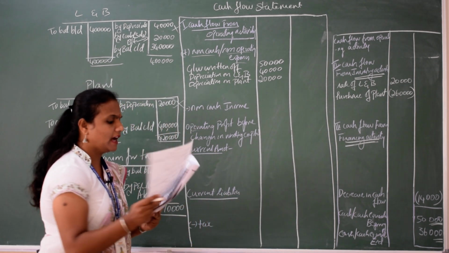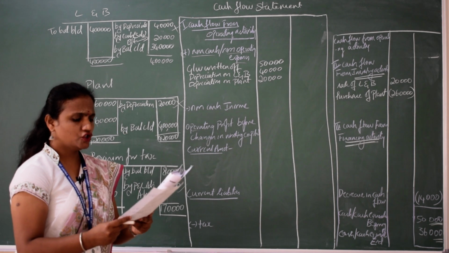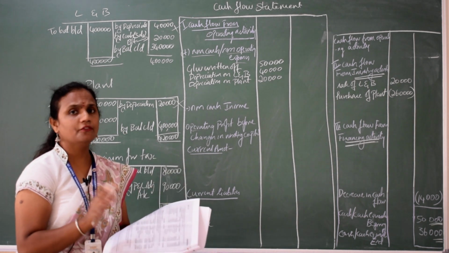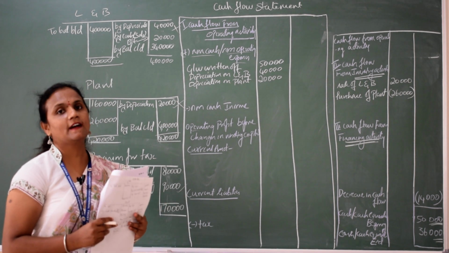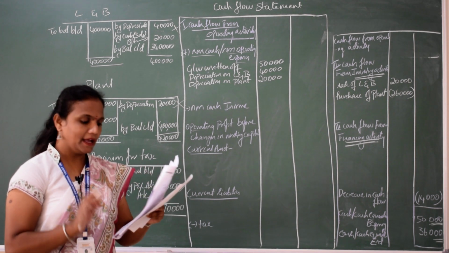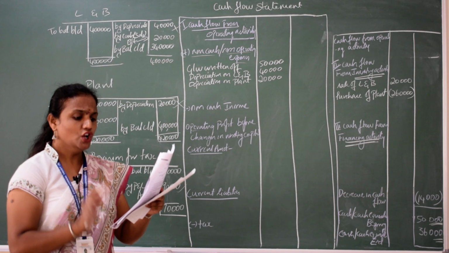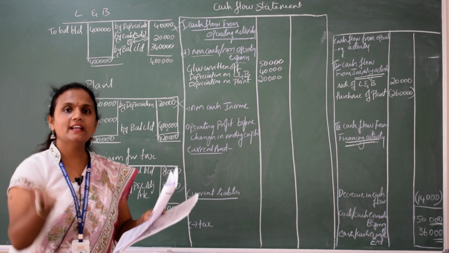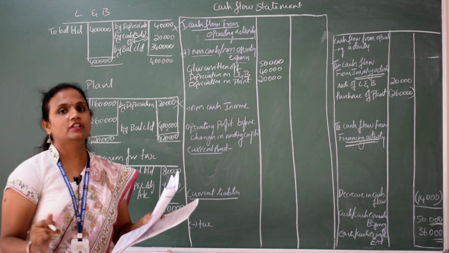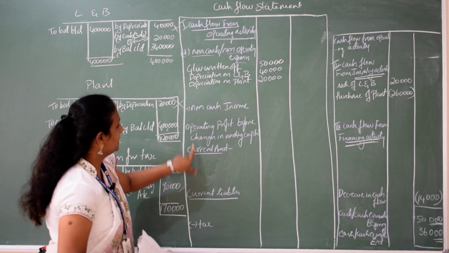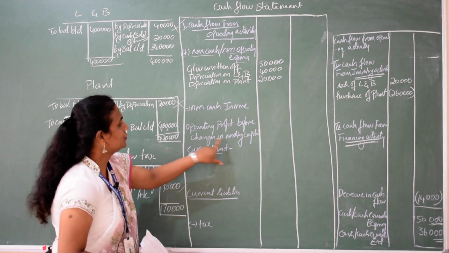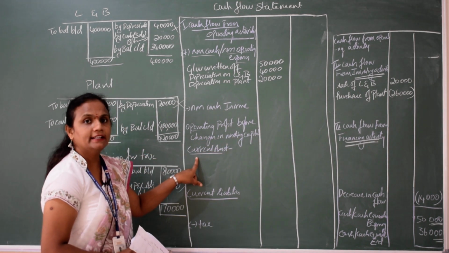Next, after that, what you have is stock. Regarding stock, we have not done any adjustments. So what is stock? Stock is a current asset. What is happening in stock? Stock is increasing. When asset increases, cash decreases, and stock is a current asset. So now you can see here, operating profit before changes in working capital, under that, current asset.